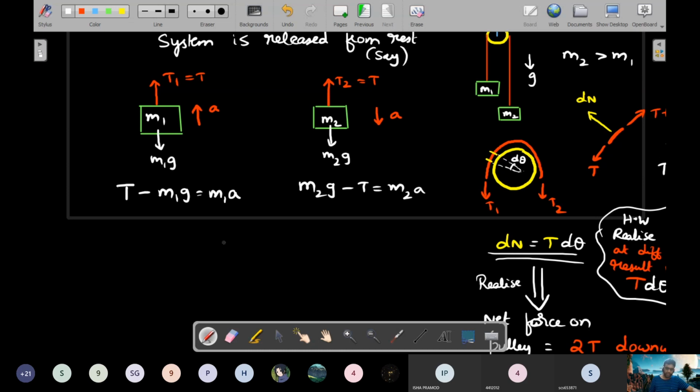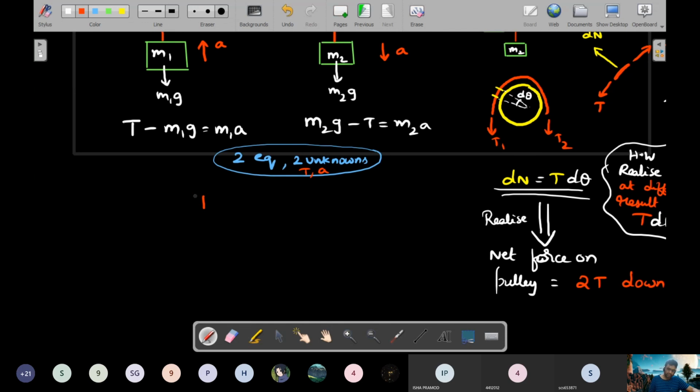Okay, right. So you can see there are two equations and two unknowns. That's how you always count when solving Newton's laws of motion. You need to know how many equations, that many unknowns. If they match, then it is solvable. What are the two equations? These are the ones that you are looking at. And what are the two unknowns? You don't know the tension, and you don't know the acceleration. I'll leave the solving to you for the value of tension and acceleration.